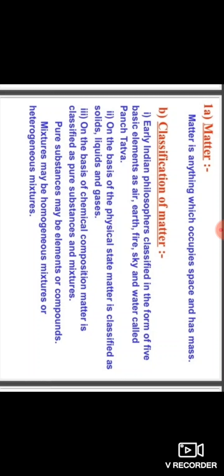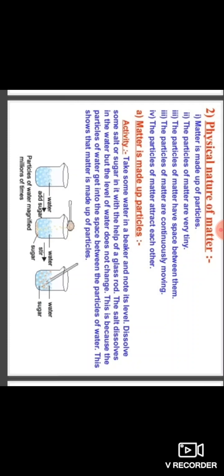And what do you mean by compounds? Two or more elements chemically combined to form a single substance are called compounds. Examples of compounds are water, sulfuric acid, nitric acid, sodium hydroxide, etc. Mixtures may be homogeneous mixtures or heterogeneous mixtures. Okay, dear students, let us see one by one the physical nature of matter.